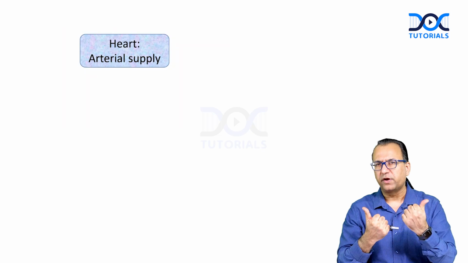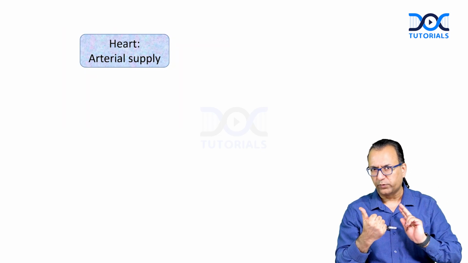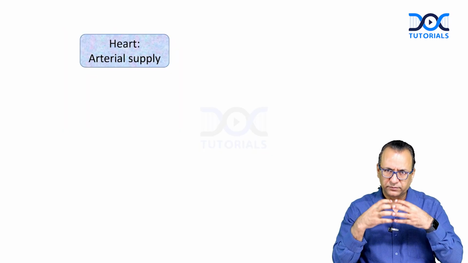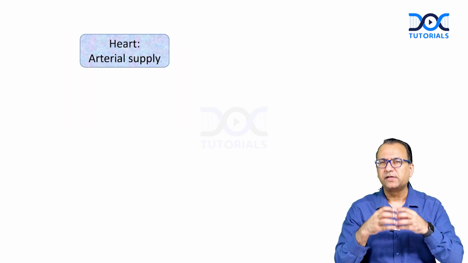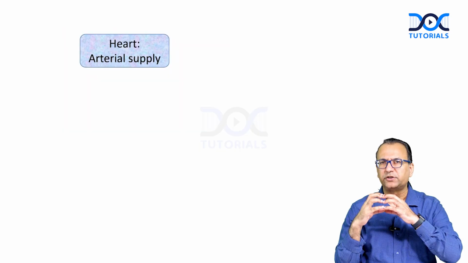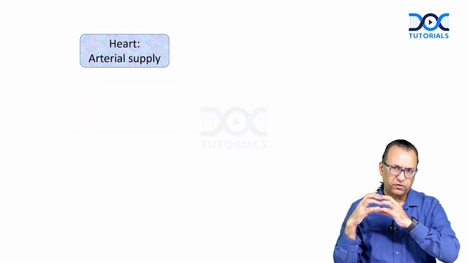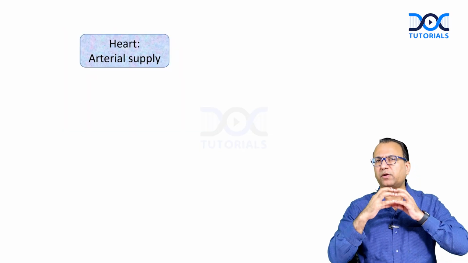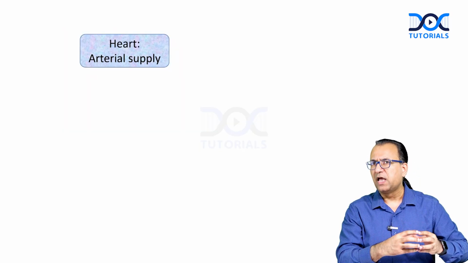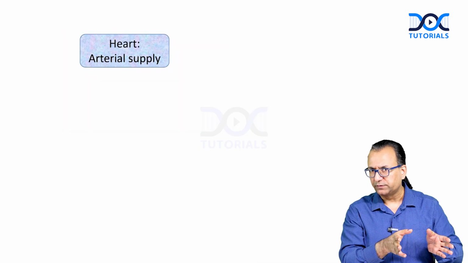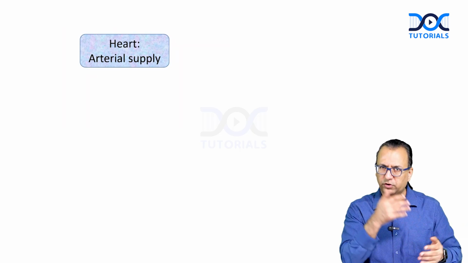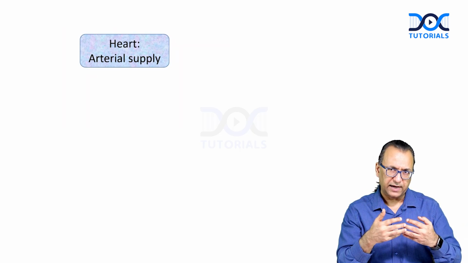The continuation of the left coronary artery is called the circumflex artery, which will continue posteriorly in the left part of the coronary sulcus. Now, as we are talking about the arterial supply to the conduction system, the SA node, AV node, the proximal part of the conduction system, branches are coming from the right coronary artery. The SA nodal artery and AV nodal artery are usually from the right coronary artery. But the distal part of the conduction system, basically the AV bundle of His and bundle branches, have supply from the left coronary artery chiefly, though there is overlap of the territories.